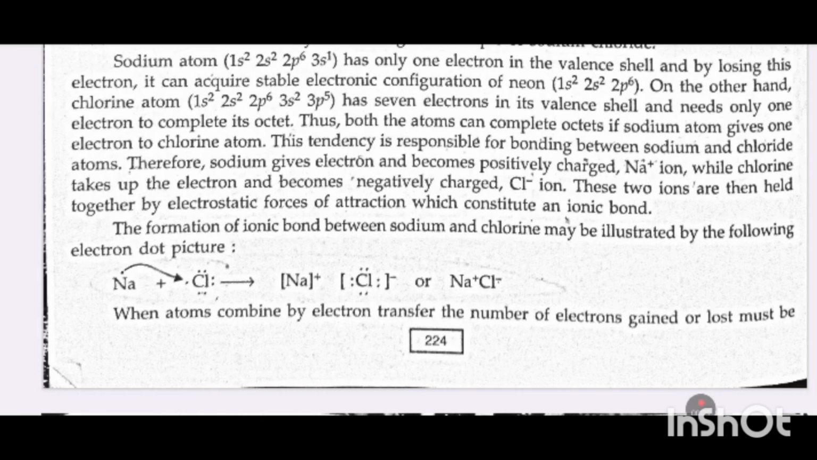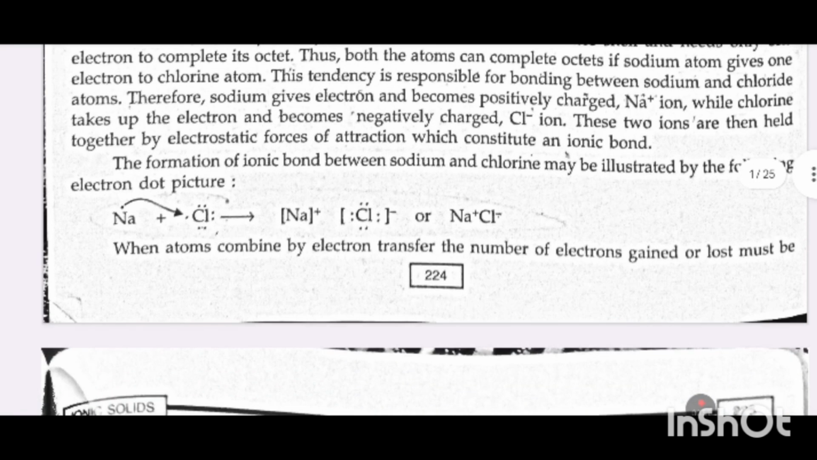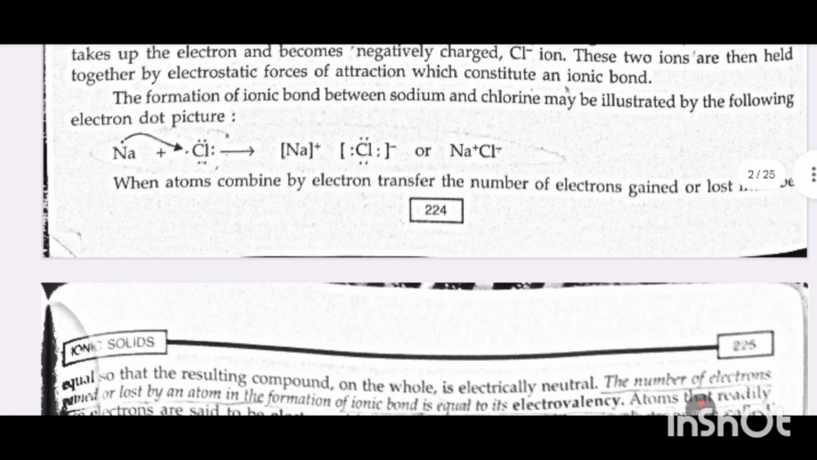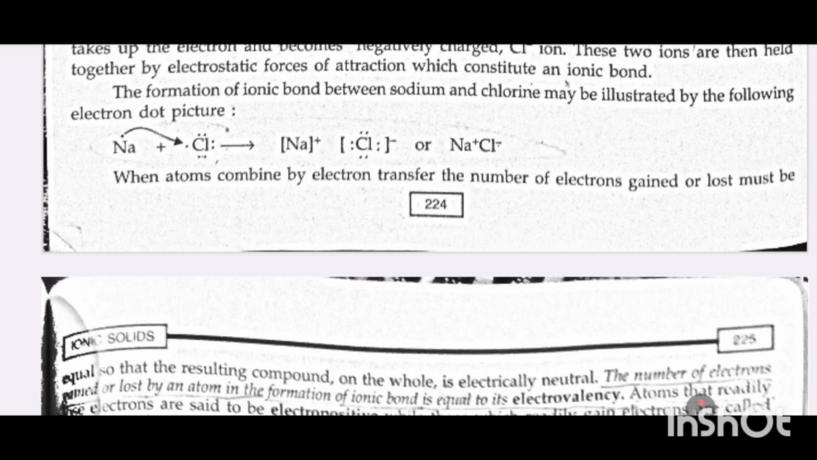This tendency is responsible for bonding between sodium and chlorine atoms. Therefore, sodium gives an electron and becomes a positively charged sodium ion, while chlorine takes up the electron and becomes a negatively charged chloride ion. These two ions are held together by electrostatic force of attraction, which constitutes an ionic bond. The formation of ionic bond between sodium and chlorine may be illustrated by the following electron dot picture.